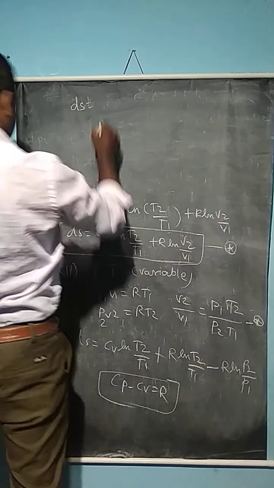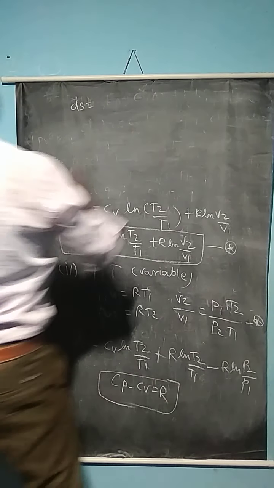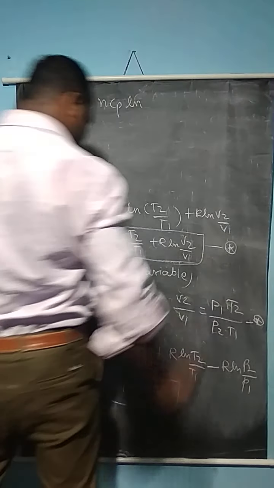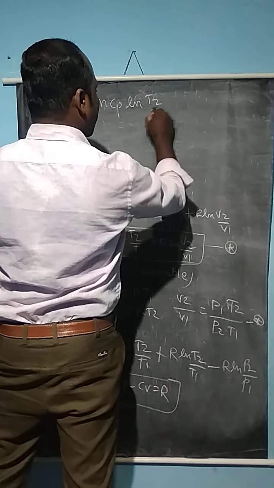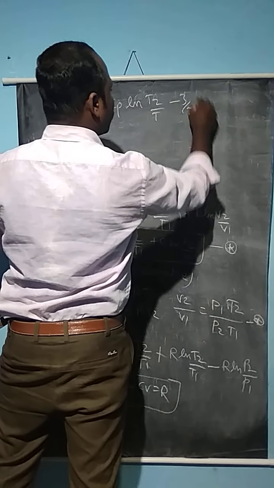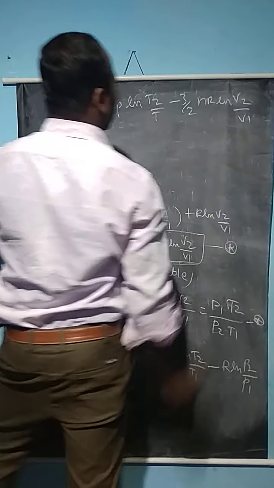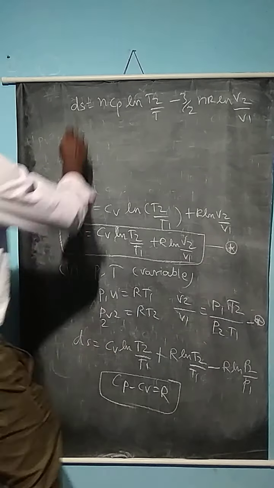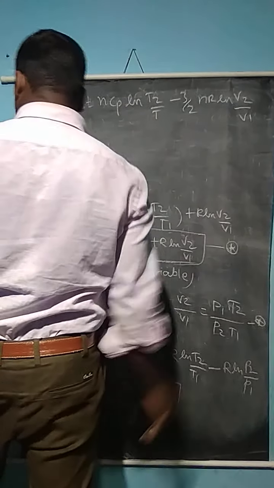dS is equal to n Cp ln T2 divided by T1 minus 3/2 nR ln P2 divided by P1, where n is the number of moles. So here also the entropy value depends upon the initial and final temperature and initial and final volume.